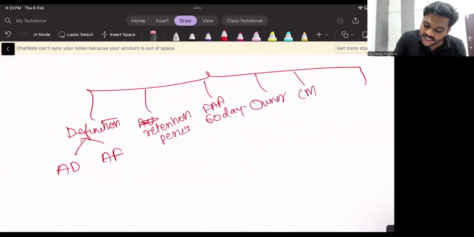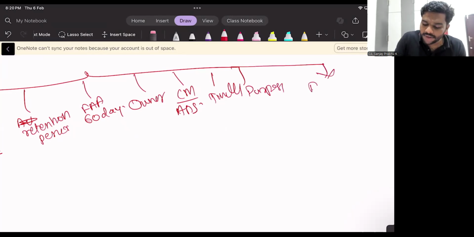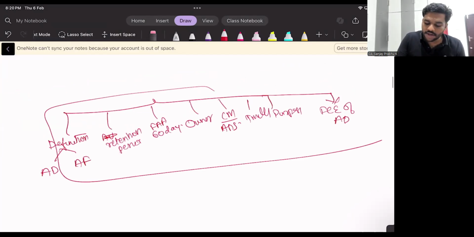Then we said something like completion memorandum and audit documentation summary. Then timely basis. Then purpose of audit documentation. Then form, content, and extent of audit documentation. The last topic we learned. Done. This is all about SA 230.